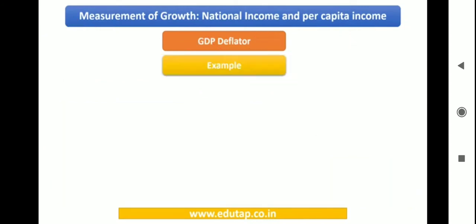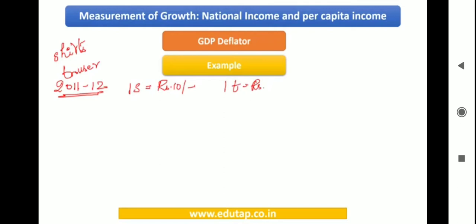Okay, so let us understand the example here. We would recollect that we were using the base year 2011-12, which is actually the base year used in India as well. We were talking about 2 products there. One is shirt and the other is trouser, right? So we have seen that the value of one shirt was rupees 10, and the value of one trouser was rupees 20. This was in the base year 2011-12. Now talking about 2018-19, the value of one shirt was rupees 50, and the value of one trouser was rupees 80.